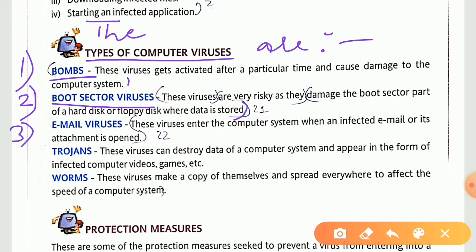Third heading, email viruses, everything from the starting till opened. Fourth one, trojans, heading one, this one, and then the content, these viruses till etc. See the fifth one, worms as a heading until your computer system. So all these 5 points you need to mention in your long answers. Okay, second part, long answer.